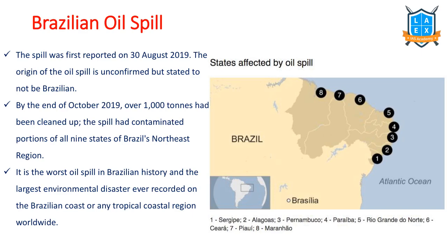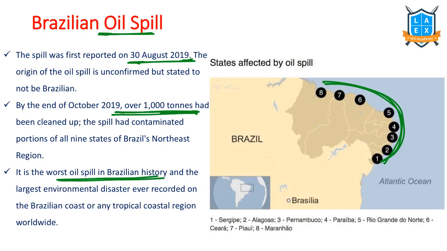The next important oil spill is the Brazilian oil spill. See, the north and northeastern region, this entire region has experienced the oil spill. On 30th August the oil spill happened. Over 1,000 tons of oil got spilled over here. It is considered one of the worst oil spills in Brazilian history because of the government action. The government didn't take the action at a proper time. That is the reason.